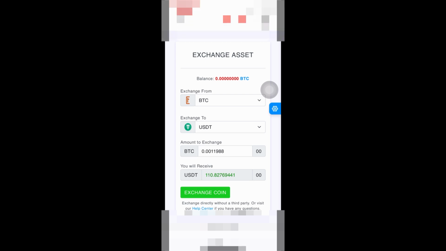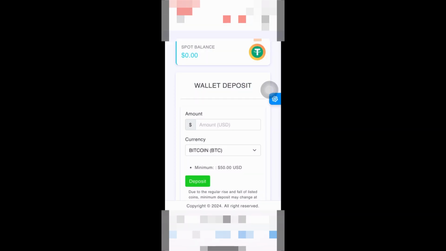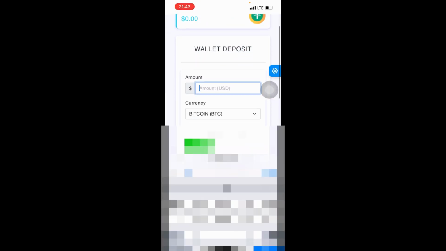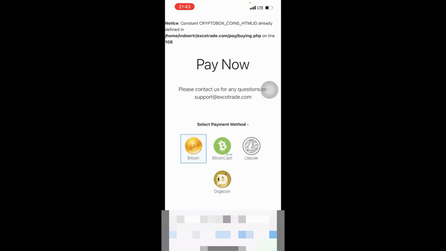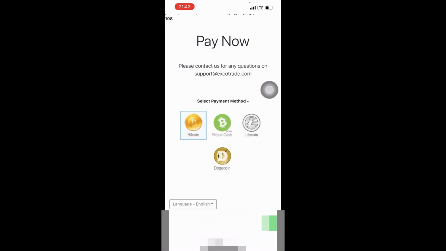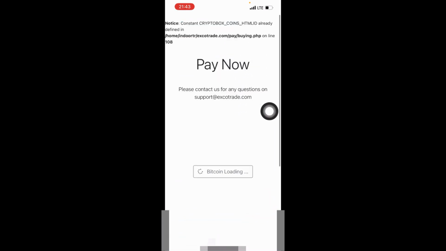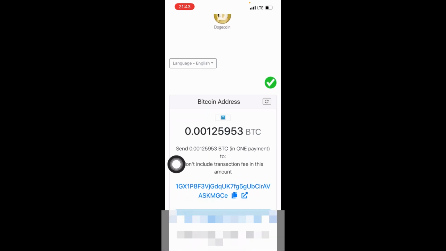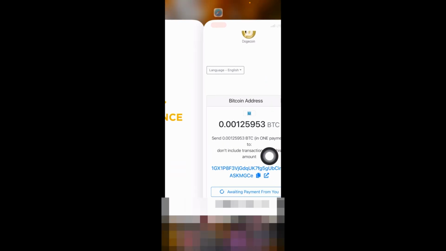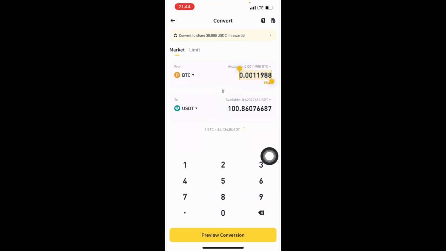So if I go to deposit, you have to know all this. Let's say I'm depositing $100. Here the payment method is Bitcoin, Bitcoin Cash, Litecoin, and Dogecoin. So I'm choosing Bitcoin, and you copy your address over here and go to your Binance wallet to do your deposit.